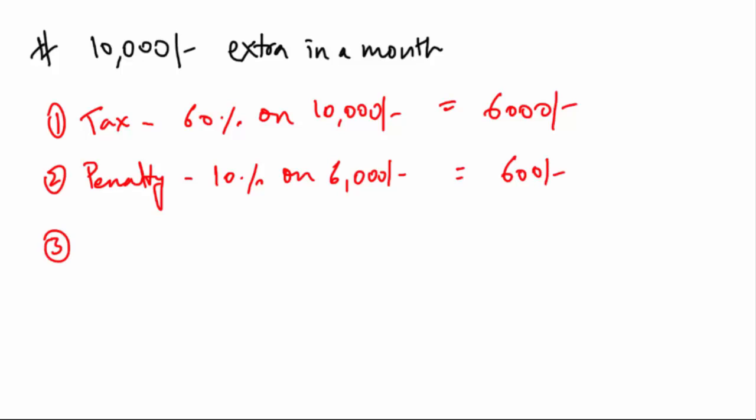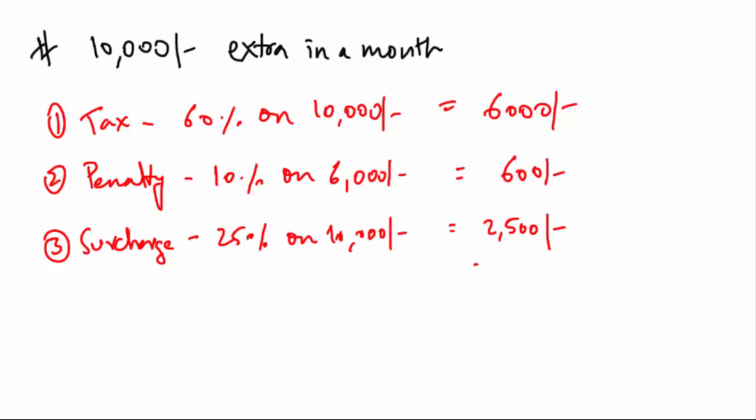And finally, there will be a surcharge which is 25% on the entire unexplained income. That is 25% on 10,000, which is 2,500 rupees. Now add everything, that is 6,000 plus 600 plus 2,500, which will be 9,100 rupees. Almost 91% of your unexplained income will be taken away by the government. And I think the statement from the government is pretty clear. If you cannot explain how you got the money, then you're better off losing it.